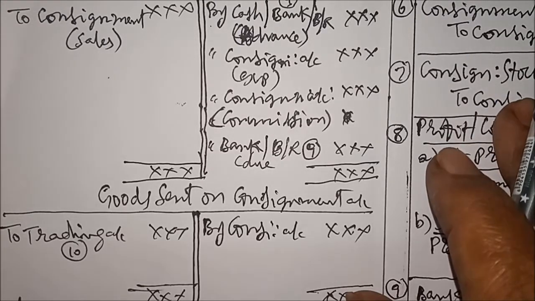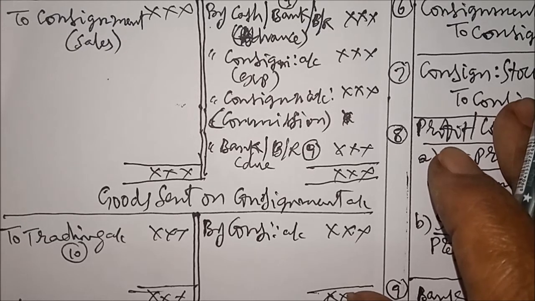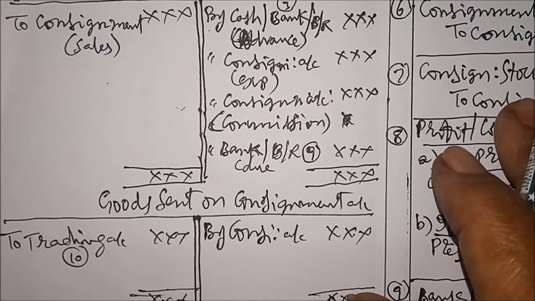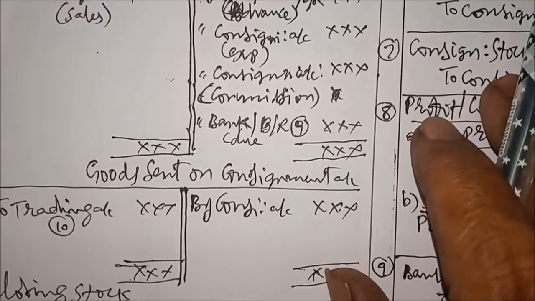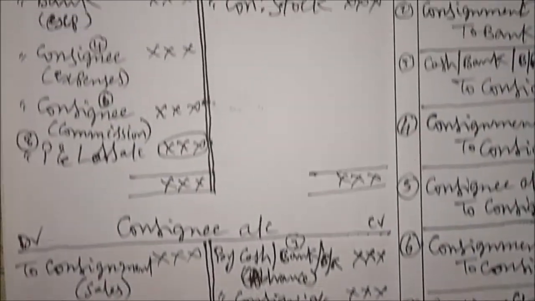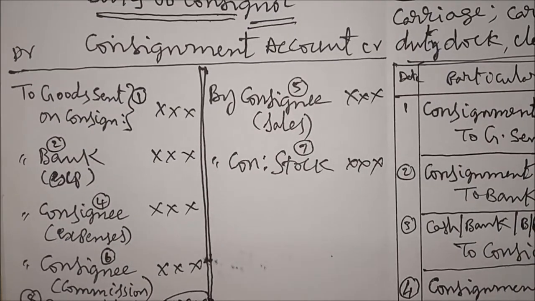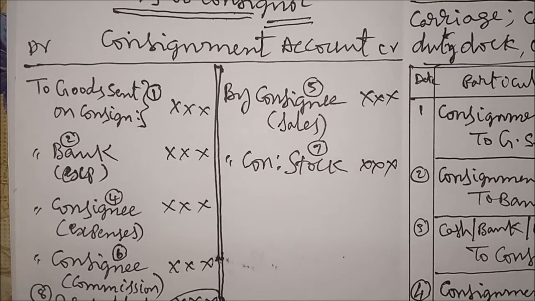Of course, we can prepare many accounts, but out of all the accounts, these three are important: consignment account, consignee account, and goods sent on consignment account. Consignment account is prepared to find out the profit or loss on consignment. That is a nominal account. Expenses and losses are debited, incomes and gains are credited.